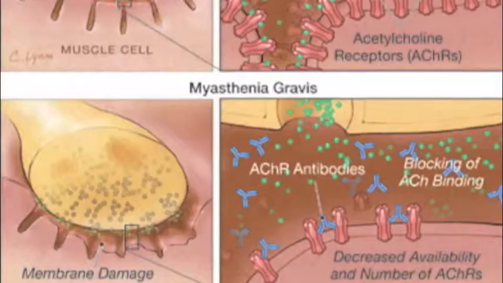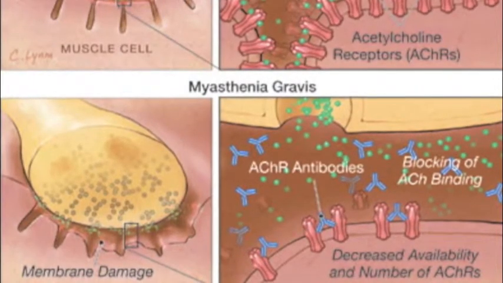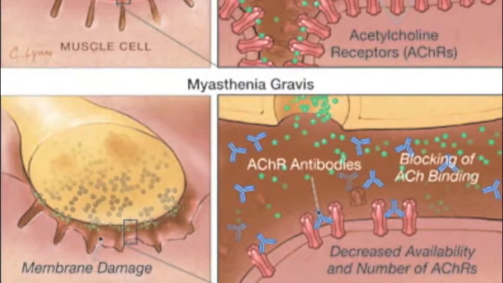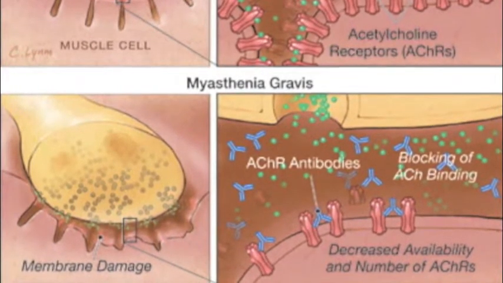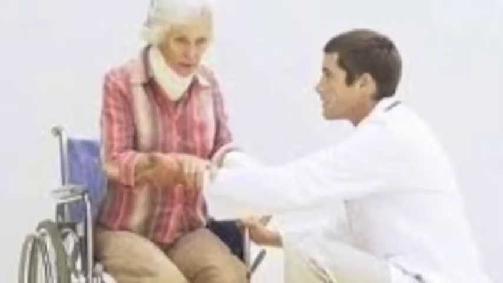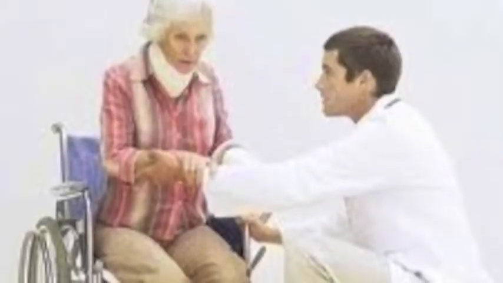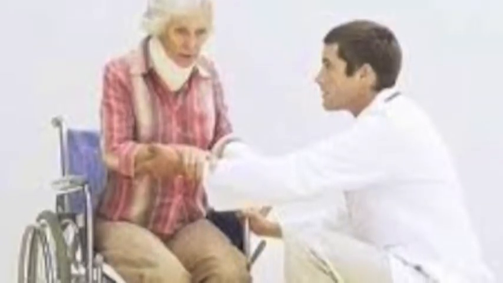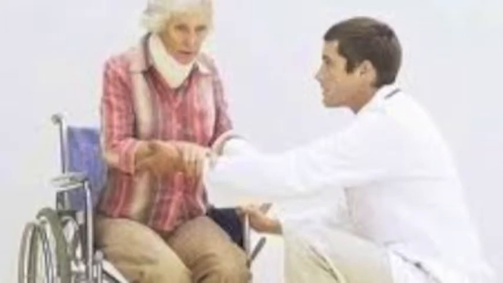The next disease I'm going to talk about is myasthenia gravis. Myasthenia gravis is an autoimmune disorder that occurs when antibodies are produced to block muscle cells from receiving messages from the nerve cell. Symptoms of myasthenia gravis include weakness of the skeletal muscles. There is no known cure, but treatment can help control symptoms like prescribed medication and a change in lifestyle.